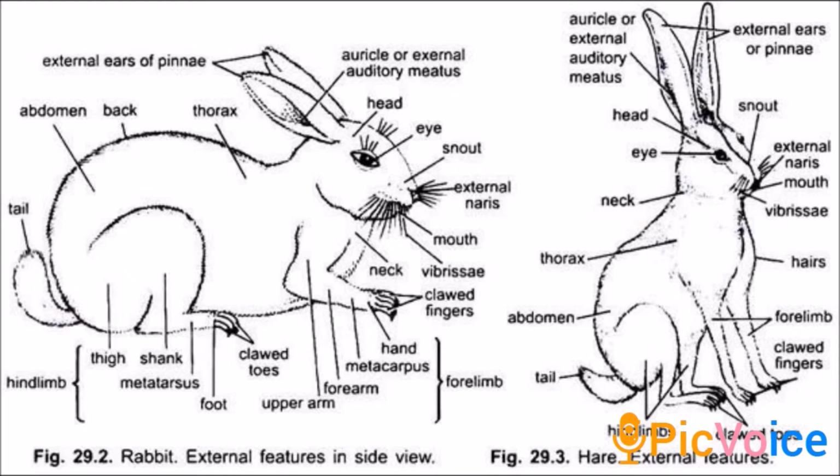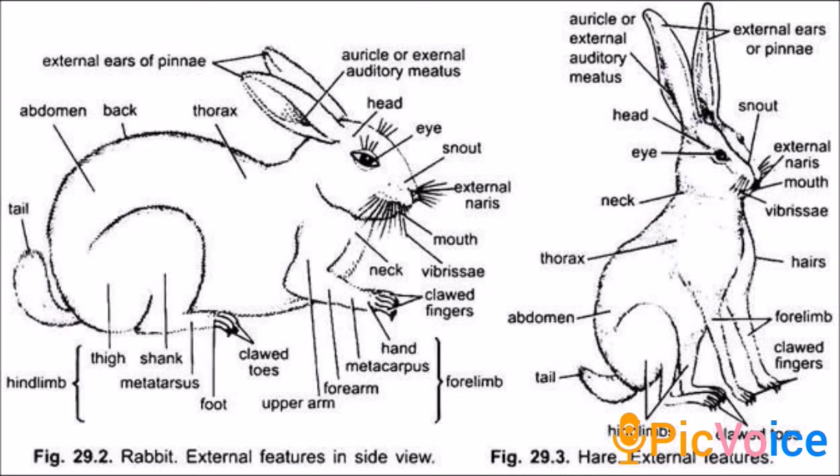Next, the skin, that is, the integument. The skin forms the outer covering of the body, which bears structures like hairs, claws, nails and glands such as sweat glands, sebaceous glands and mammary glands. Mammary glands secrete milk and help in nourishing the young ones.